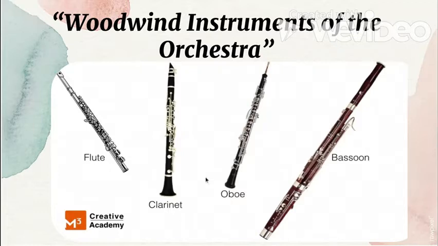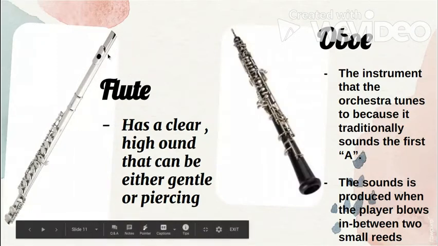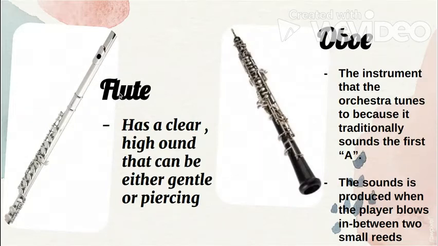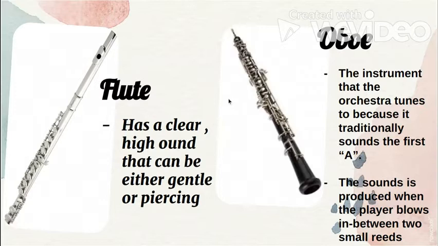Let's have an example. We have number one, flute. As you can see, this is an example of a woodwind instrument. Flute, class, has a clear, high sound that can be either gentle or piercing. Maybe a flute may be made of wood, but the orchestral flute is usually made of metal.